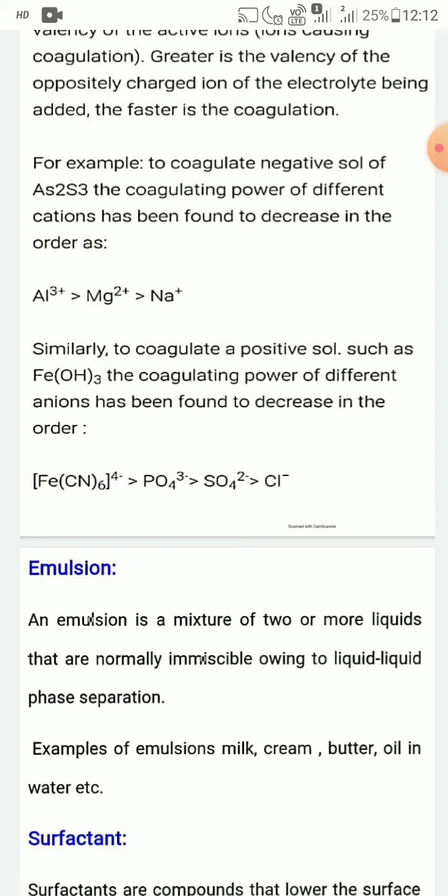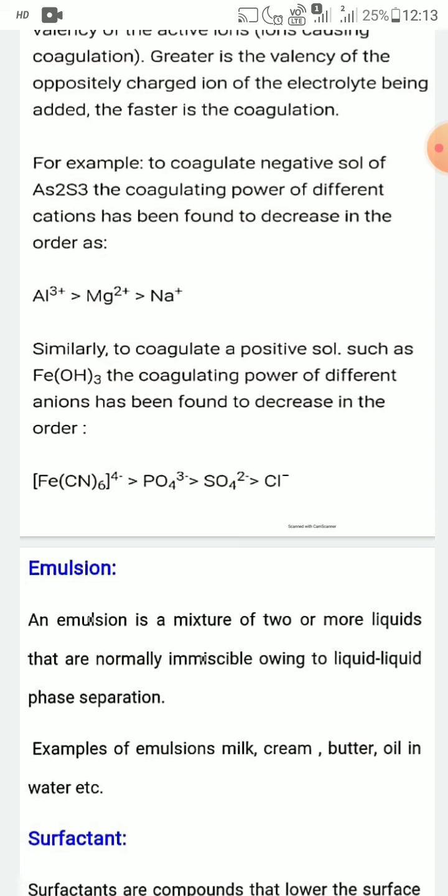Similarly, to coagulate a positively charged sol like ferric hydroxide, you have to use some electrolyte, and the coagulating power of different anions has been found to decrease in the order ferrocyanide [Fe(CN)6]4- > phosphate PO4 3- > sulfate SO4 2- > chloride Cl-.